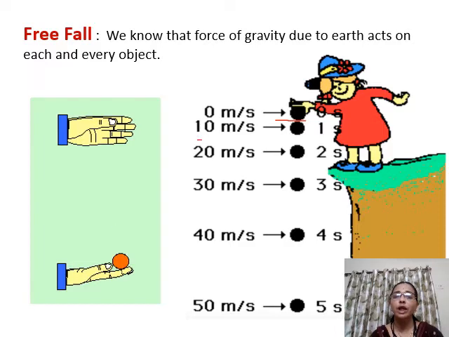We'll find the velocity has become 10 meter per second. As the ball goes down, velocity keeps on increasing. Here it has reached, you will find velocity has become 50 meter per second. So under the influence of gravitation, the velocity of the object which is falling freely goes on increasing. So that is called free fall.